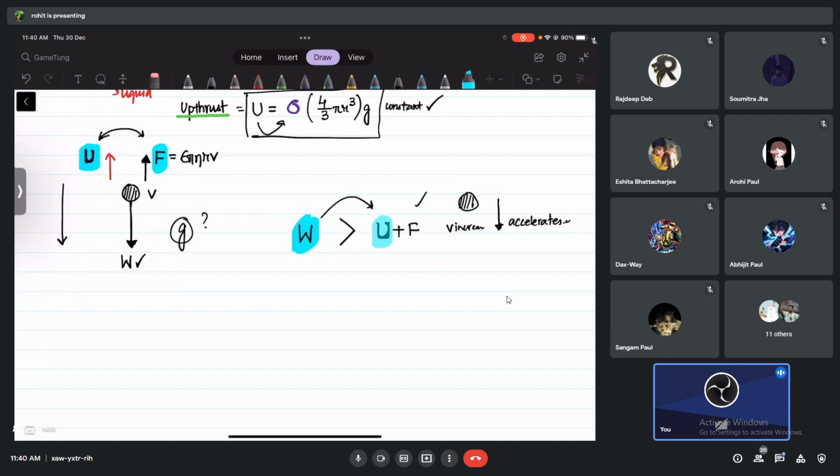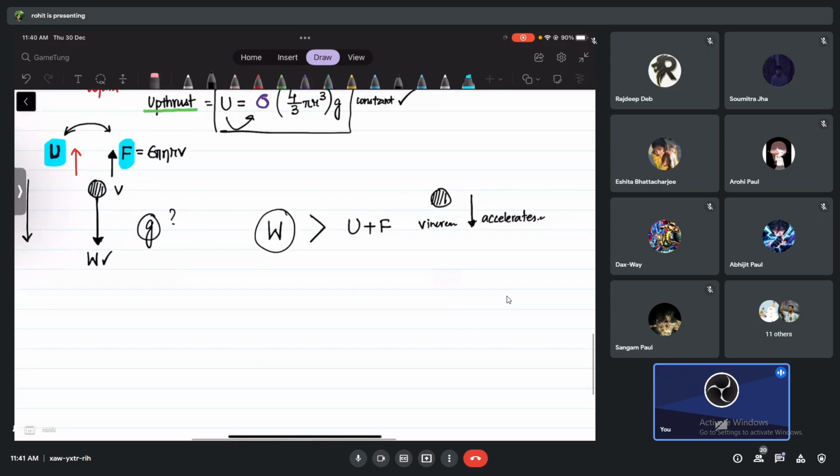What about upthrust? Does it increase or doesn't increase, as the object is going down? As the object is going down and down, it doesn't increase, but something increases. What is that? Viscous force. The viscous force increases. Because the viscous force increases, now, what do you think?